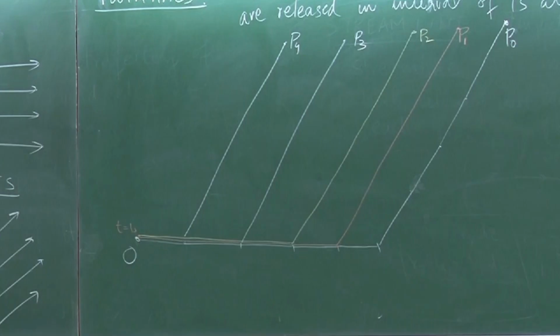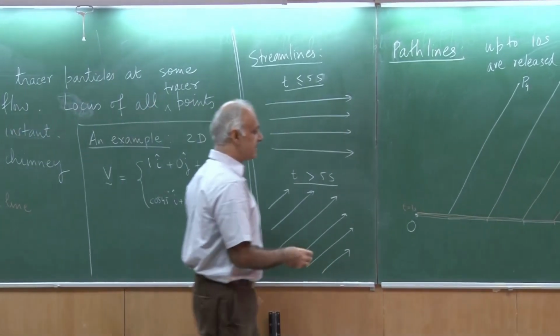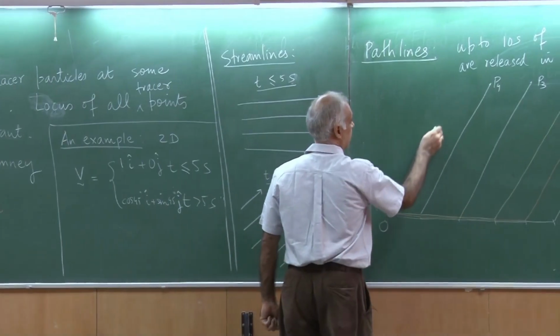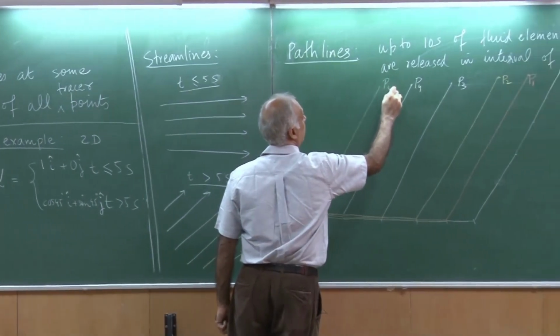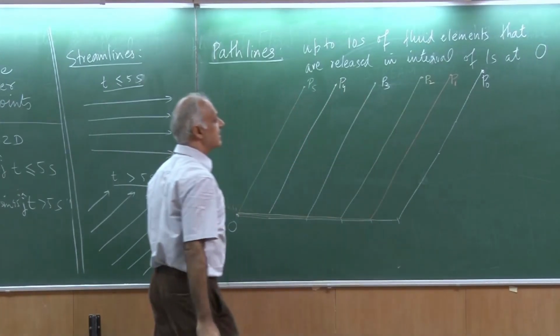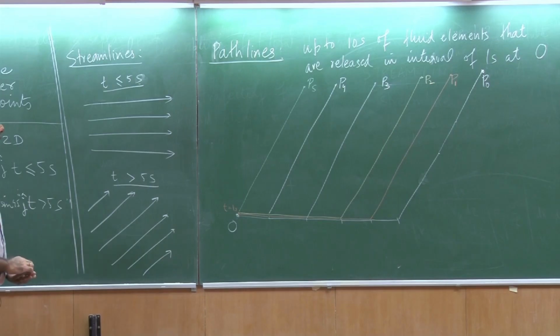And the particle which is released at 5 seconds, okay, it actually does not have any occasion to travel with this speed, it straight away travels with a speed here. So this is particle 5, and they all reach the same height as particle 0.